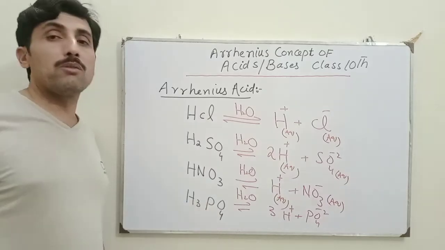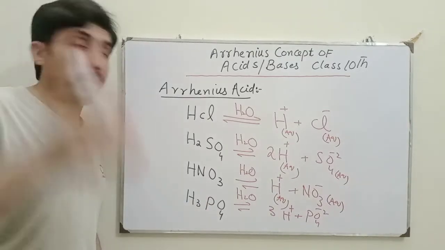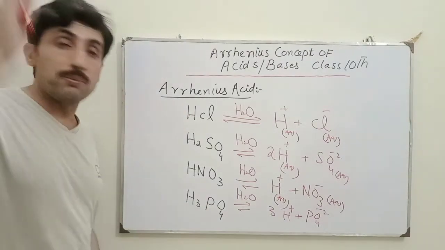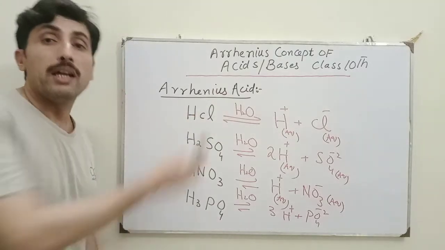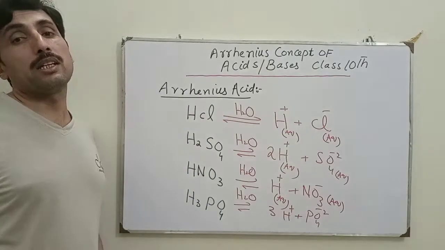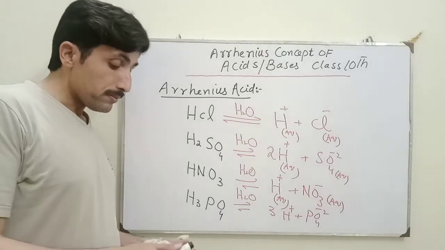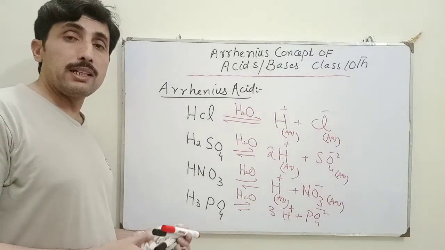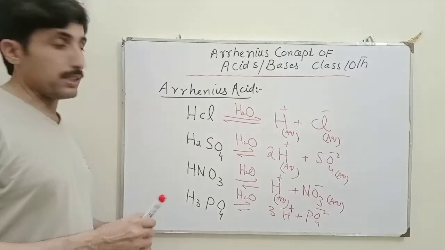So such compounds which contain hydrogen and split in the aqueous medium and produce protons will be called Arrhenius acids. We can also write organic acids.